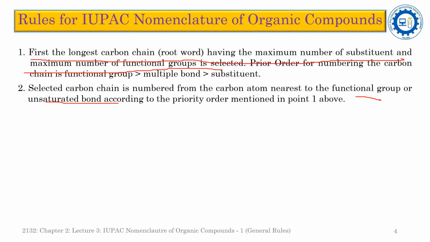We will have to keep two things in mind. First of all, we will have to start the numbering from the carbon atom which is at the nearest position to the functional group. But we will also have to keep one thing in mind, that the numbering should be done in such a way that the selected carbon chain covers the maximum number of substituents and the maximum number of function groups.